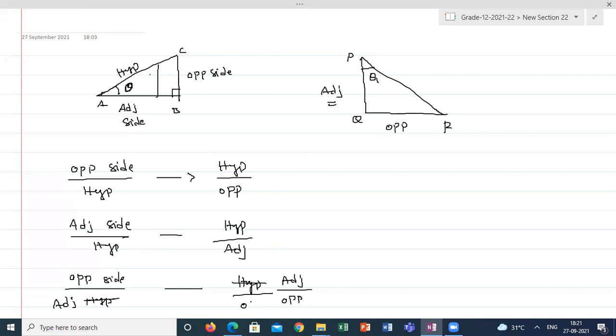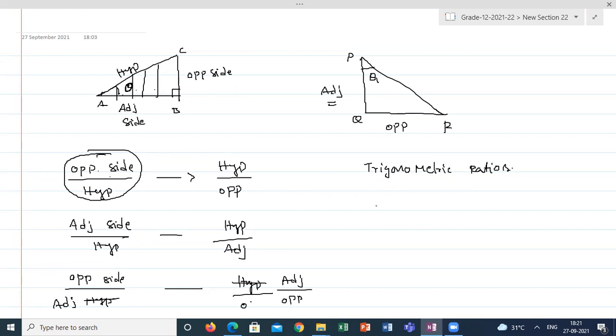If I split into n number of right triangles, this set of ratios is the same for all of them. That's the reason they gave these ratios a name, and they measure the angle. The ratio of opposite by hypotenuse for the first triangle, the second triangle, and the third triangle will all give the same value with respect to this theta. So they gave some name for these ratios. These ratios are called trigonometric ratios. These ratios are fixed for an angle. That's the reason these are standard trigonometric ratios.